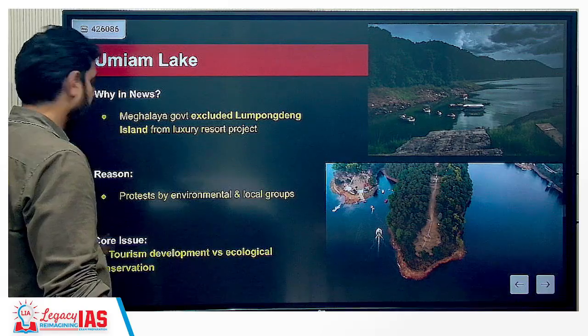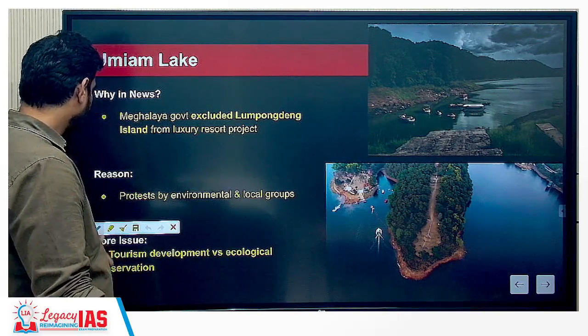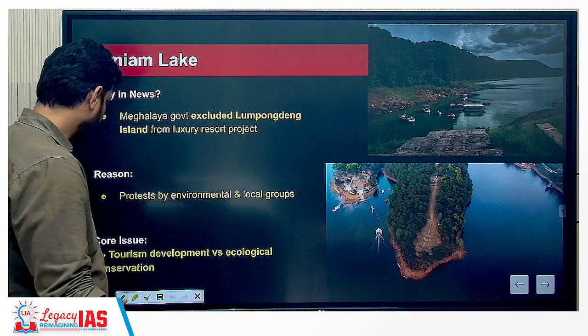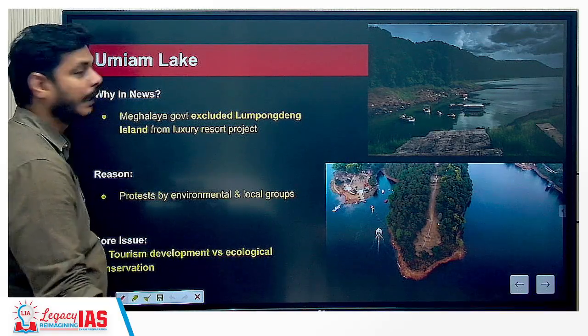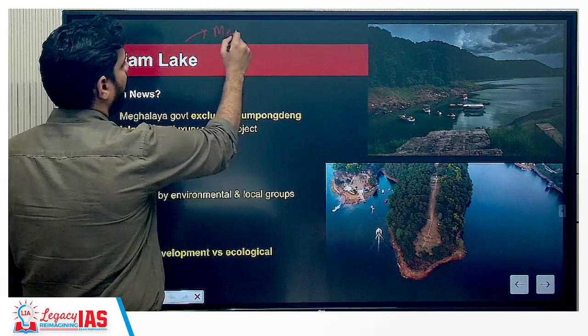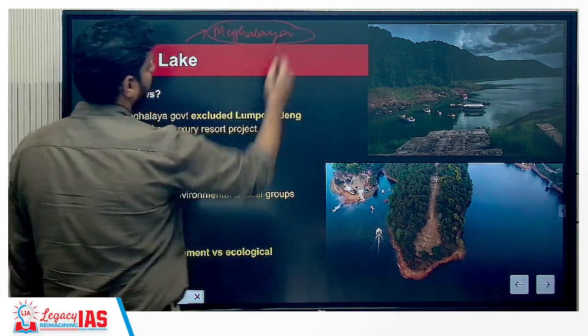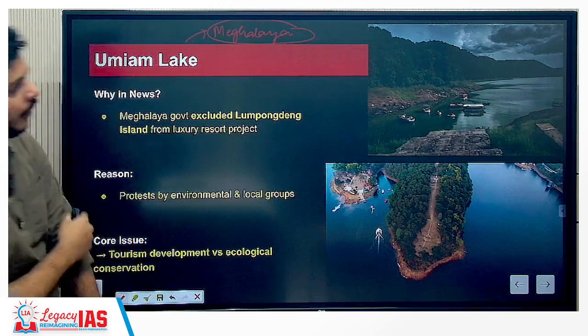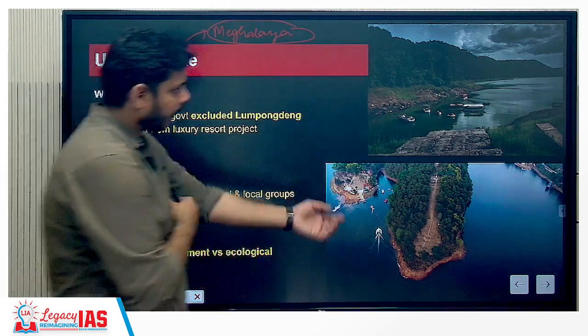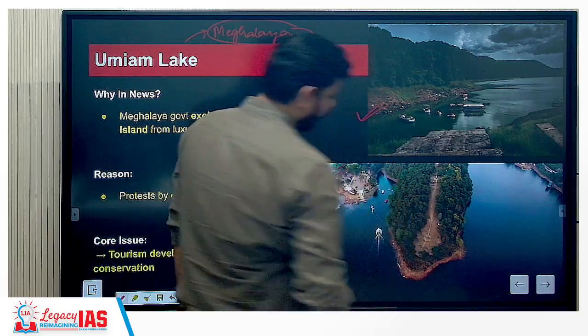Now, next, we are talking about biodiversity. This is another issue that has come up, and that is related to Umiam Lake. Umiam Lake is in Meghalaya, a state in the northeast. So you can see how beautiful this lake is. You can see that there are a considerable number of water sports also, and then there is a dam as well.